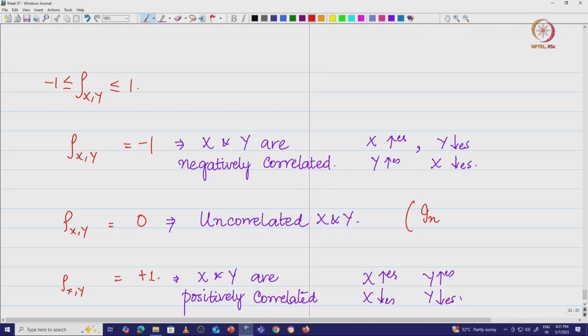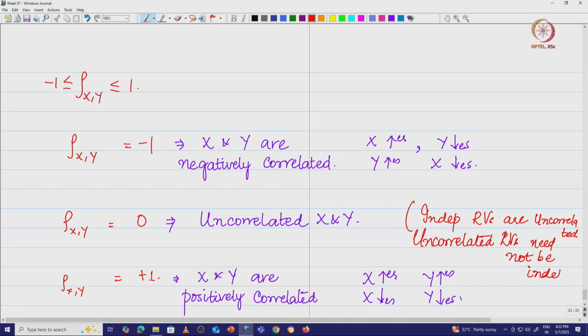So, independent random variables are uncorrelated. Uncorrelated random variables need not be independent.